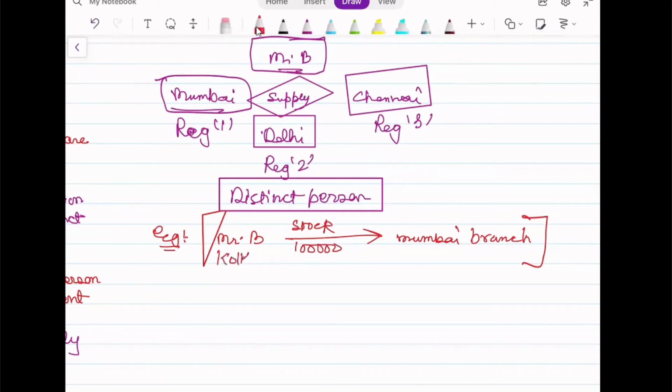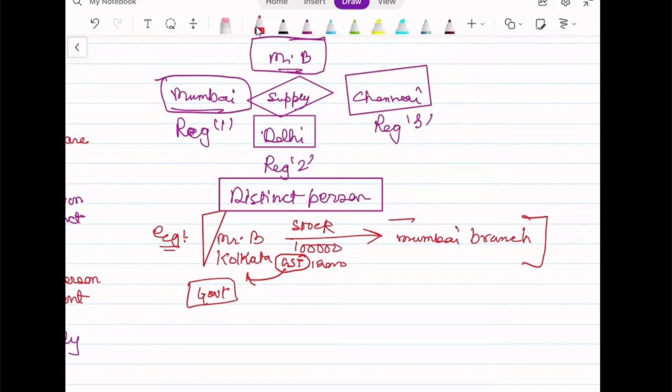Suppose Mr. B is in Kolkata, and he's transferring to his Mumbai branch. In the eye of GST, it is a supply. Suppose the GST levied is, let's say, 12,000. So the government is saying that Mr. B is liable to pay this amount to the government, because it is a supply and GST will attract over the same. In the eye of law, the Mumbai branch is paying 1,12,000 to Mr. B, and Mr. B is depositing 12,000 to the government.